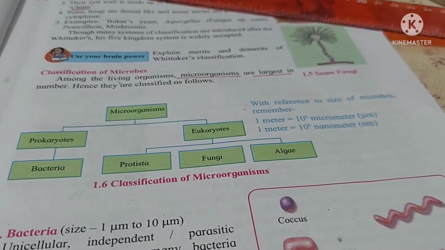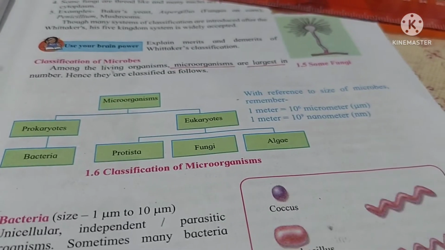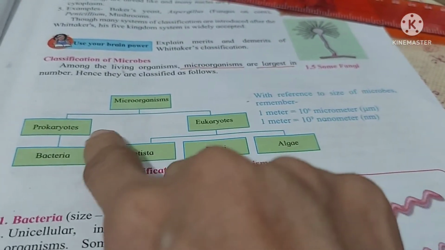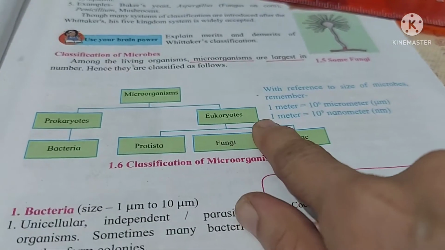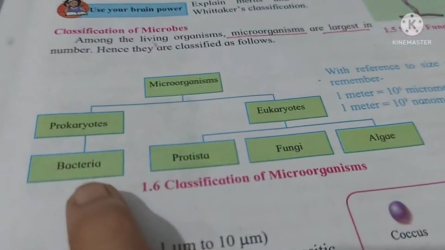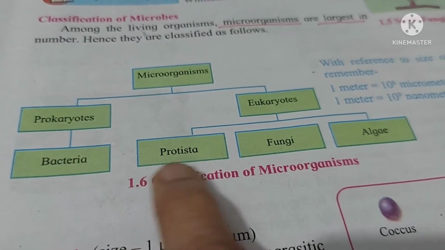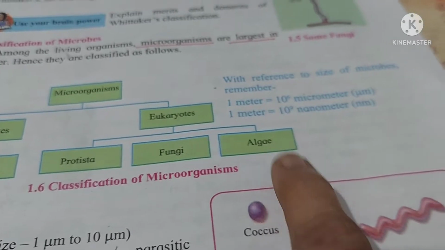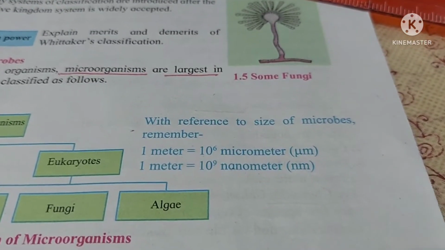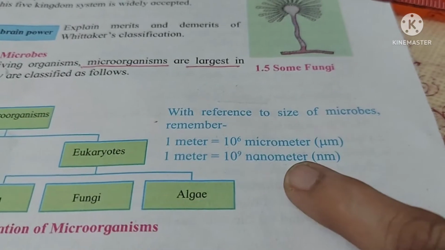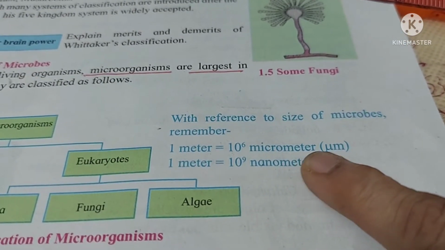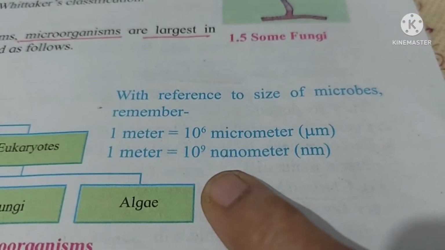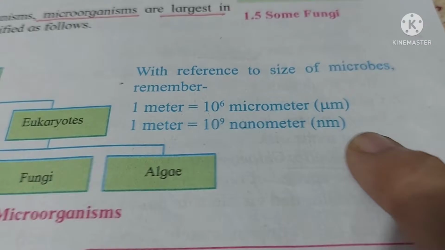Now here we can see classification of microorganisms. Microorganisms are classified as prokaryotes and eukaryotes. Further, prokaryotes are classified as bacteria, and eukaryotes are classified as protista, fungi and algae. Now, what is the size? Reference of size: 1 meter is equal to 10 raised to 6 micrometer, which is also called μm, and 1 meter is equal to 10 raised to 9 nanometer, which is also called nm.